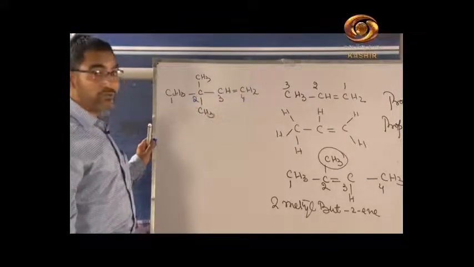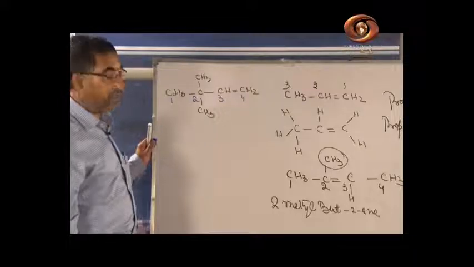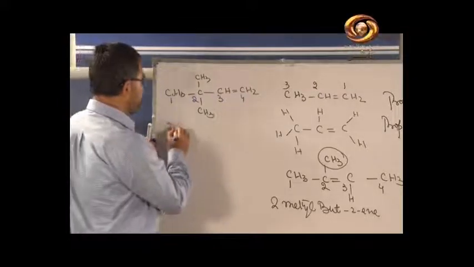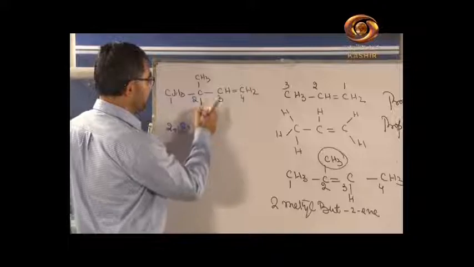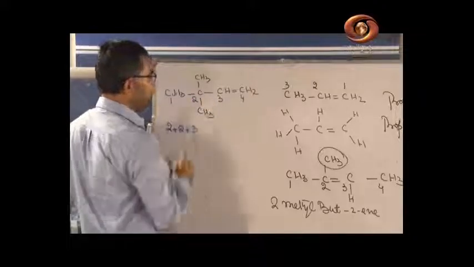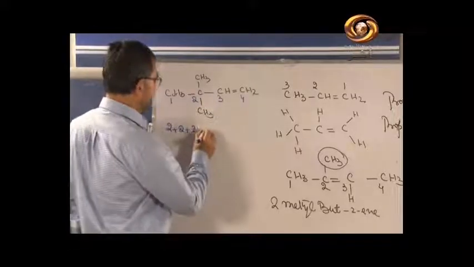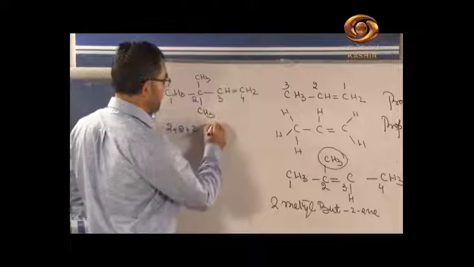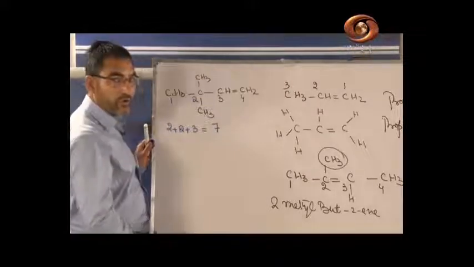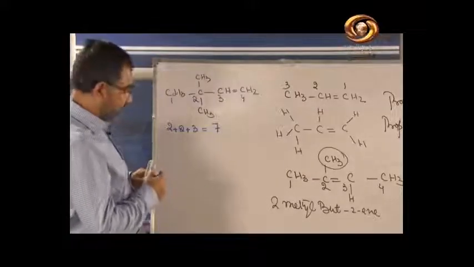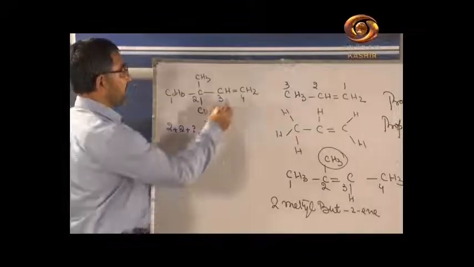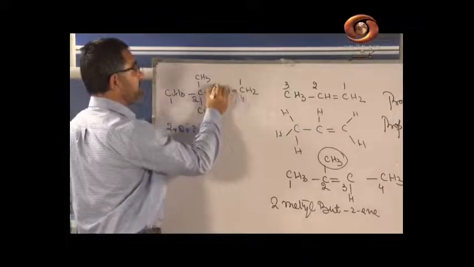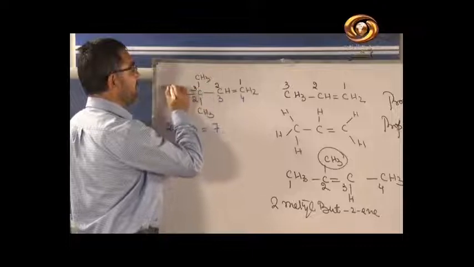Now first you have to see the lowest sum rule. Yes, it is 2 plus 2 plus 3, because the double bond is at position number 1. It is 2 plus 2 plus 3, it is 7. But if you do the numbering from this side, understand this compound well, my child. 1, 2, 3 and 4.